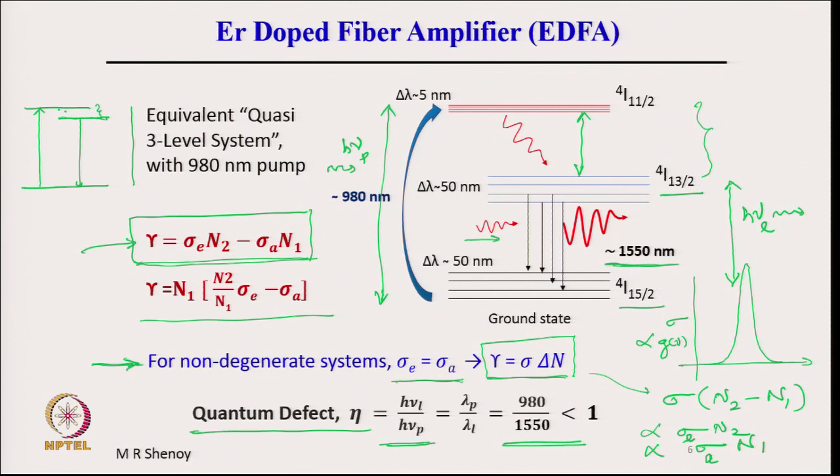So, the difference lost as heat is very small, and therefore, quantum defect here is very close to 1. A higher value of eta or quantum defect is a parameter which characterizes the efficiency of utilization of the pump.